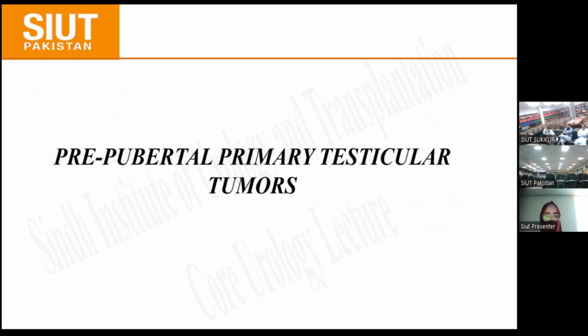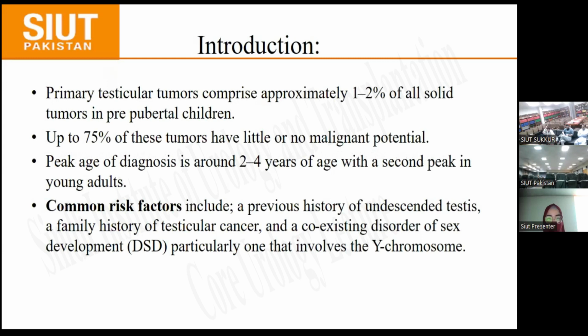So the last topic is prepubertal primary testicular tumors. Primary testicular tumors comprise approximately 1 to 2% of all solid tumors in prepubertal children, and up to 75% of these tumors have little or no malignant potential. The peak age of diagnosis is around 2 to 4 years of age, with a second peak in young adults. Common risk factors include previous history of undescended testes, family history of testicular cancer, and coexisting DSD, particularly one that involves the Y chromosome.